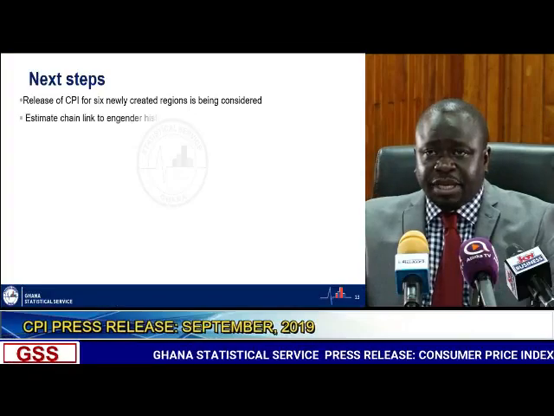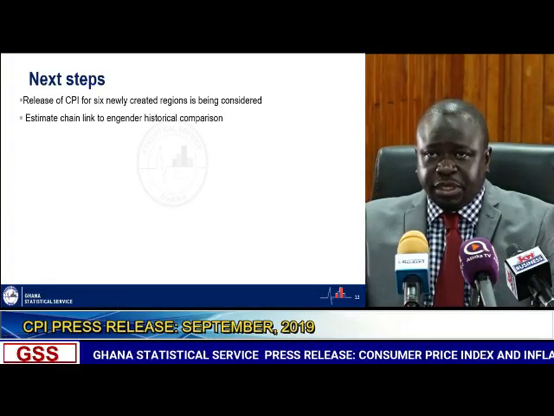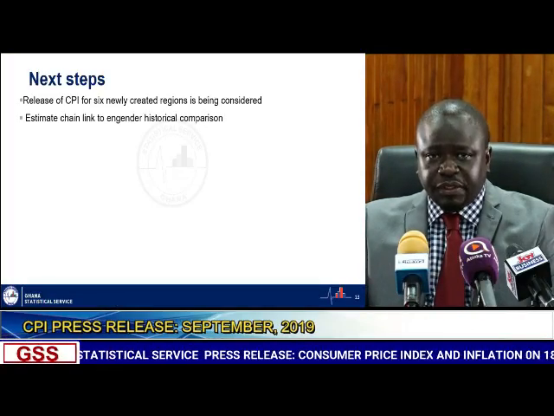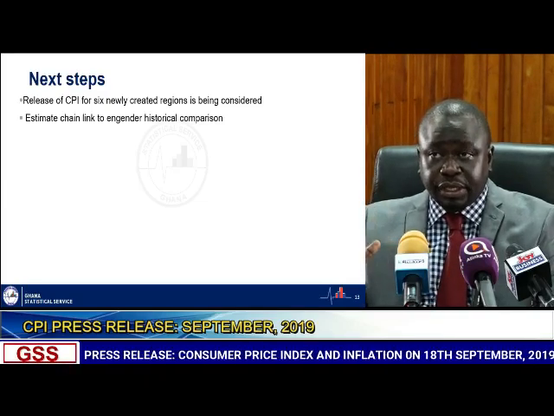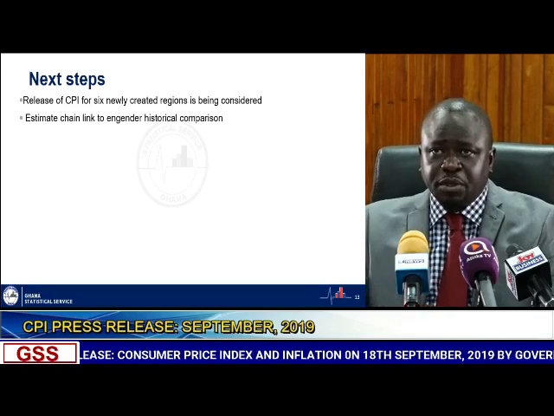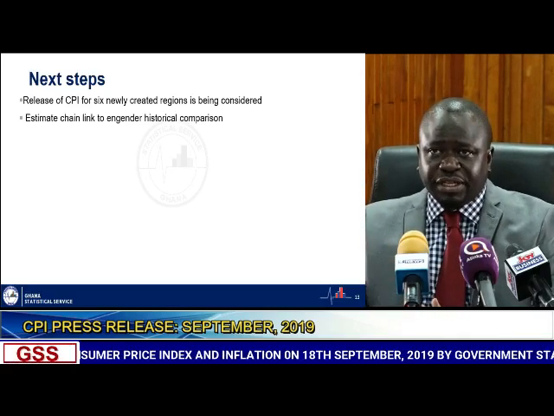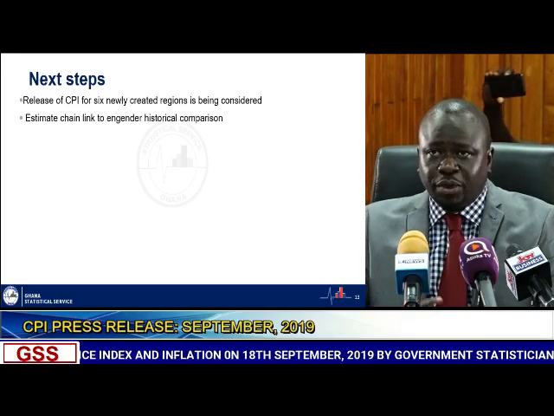Moving forward, next month when we're releasing the September inflation, we're expecting that we're going to do the chain link, which will give us an opportunity to have a historical perspective or comparison of the rebased CPI, so that over time we'll get a sense of what has happened.